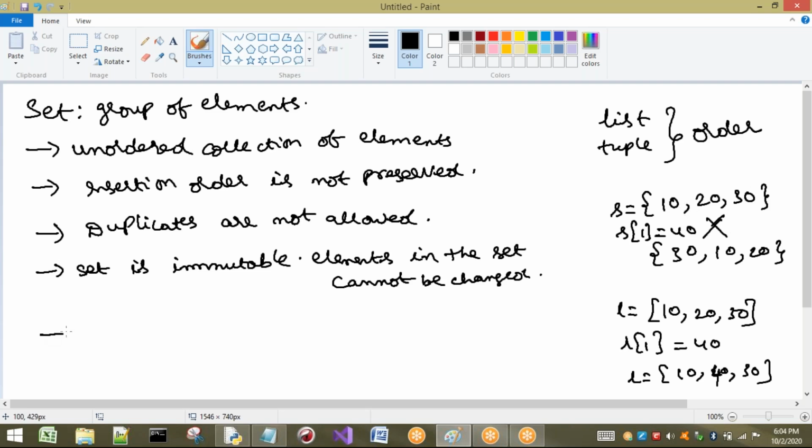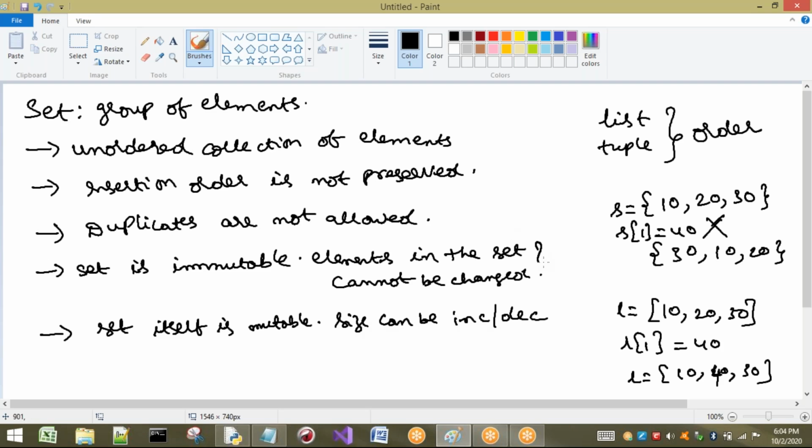Now, set itself is mutable. Why I am saying set itself is mutable means the size can be increased or decreased.